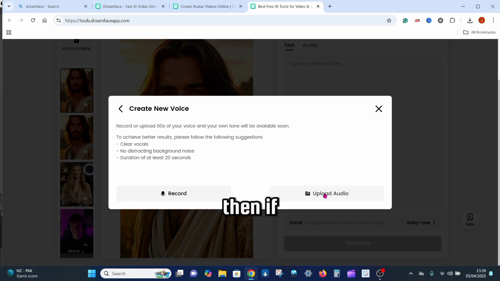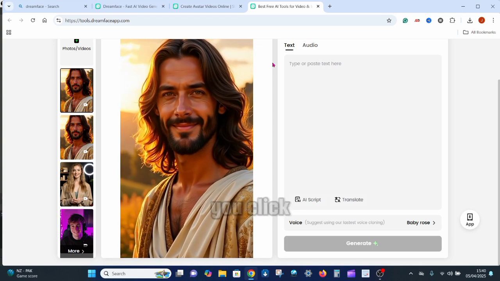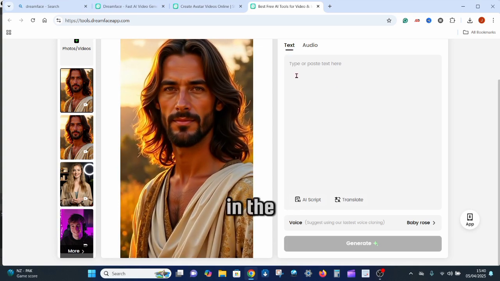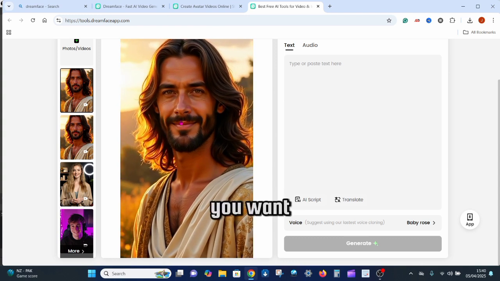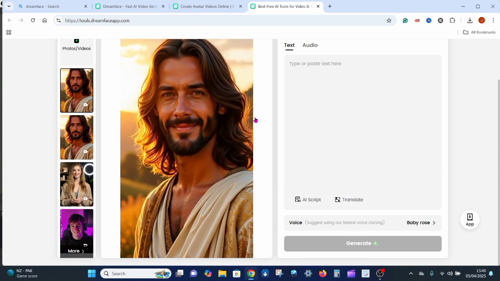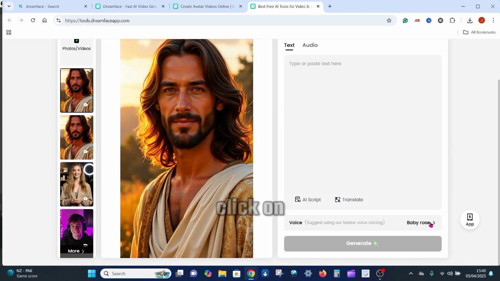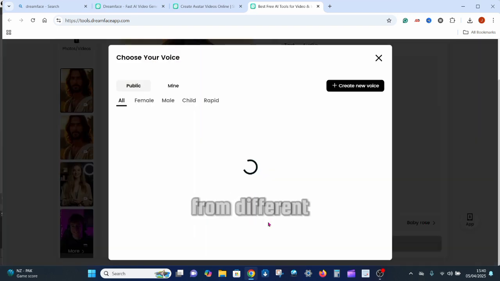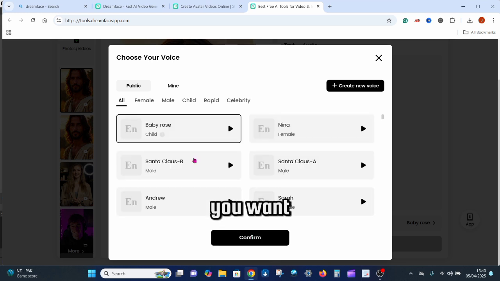Then, if you have an audio already, once you are here, you click on text and put in the text you want this AI to say or sing, and then you come here and click on baby rose to select from different voices that you want. All right. So if you want to clone your voice, you can click on create new voice so that you can clone your voice and clone somebody else's voice. Now, once you are comfortable with it, you click on confirm.